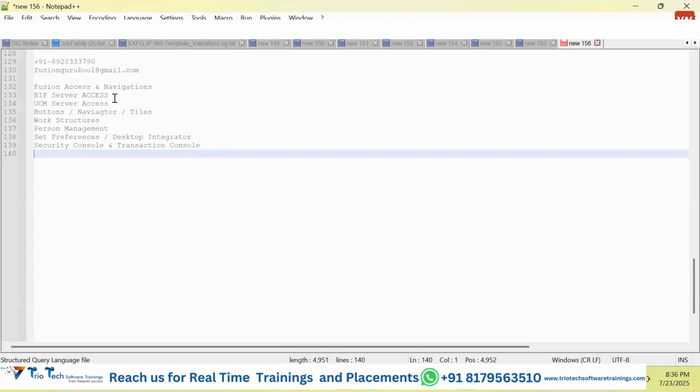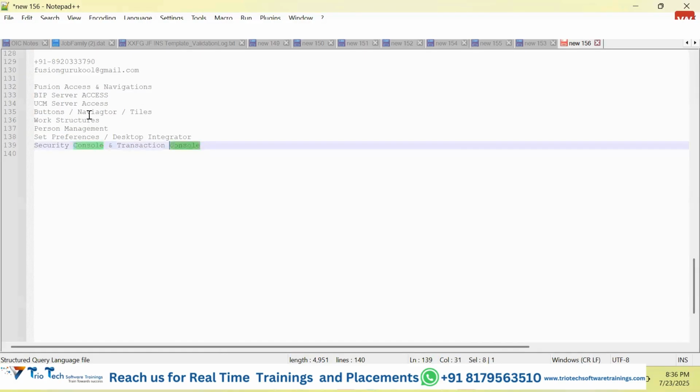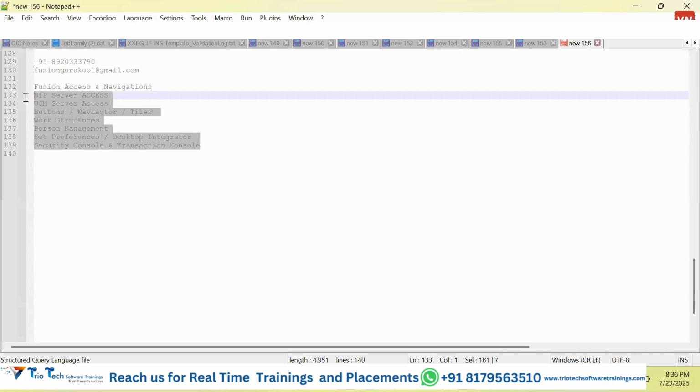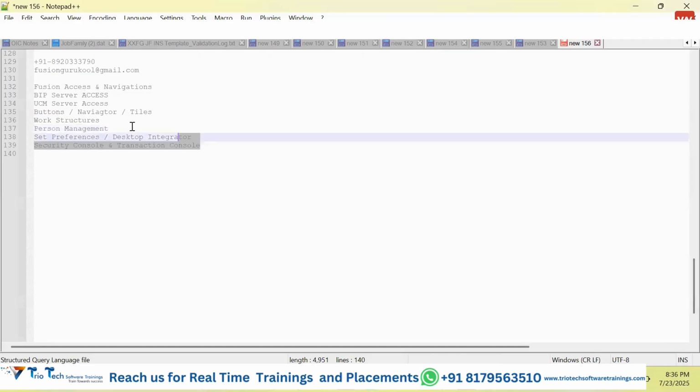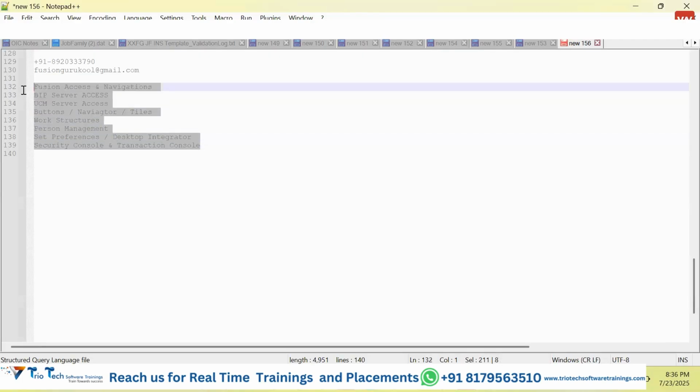Okay guys, as we discussed, the daily recordings will be uploaded into a server, and you will be provided access to those G drives or the server through which you will be able to access the daily lecture recordings in future. These recordings will be provided to you for lifetime access. Guys, there is no limitation on that. You will always have these training materials and videos with you for lifetime access.